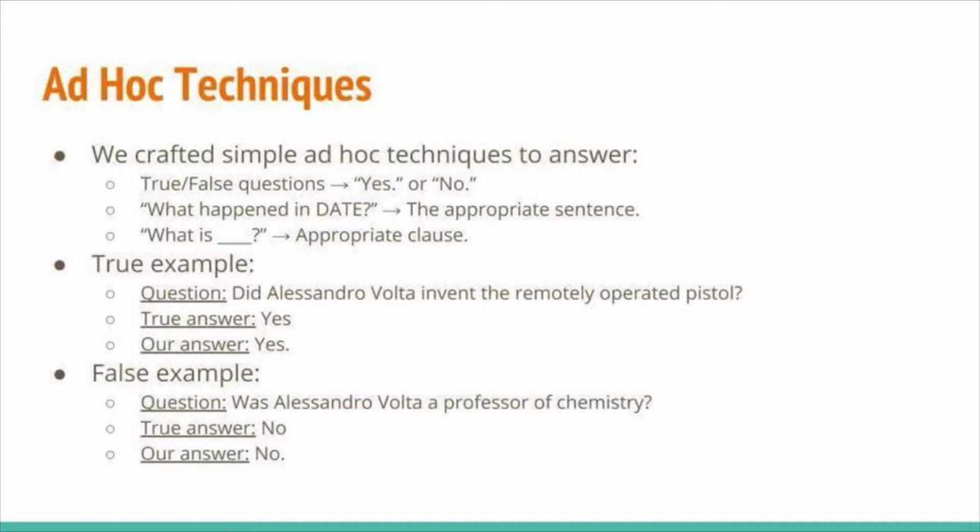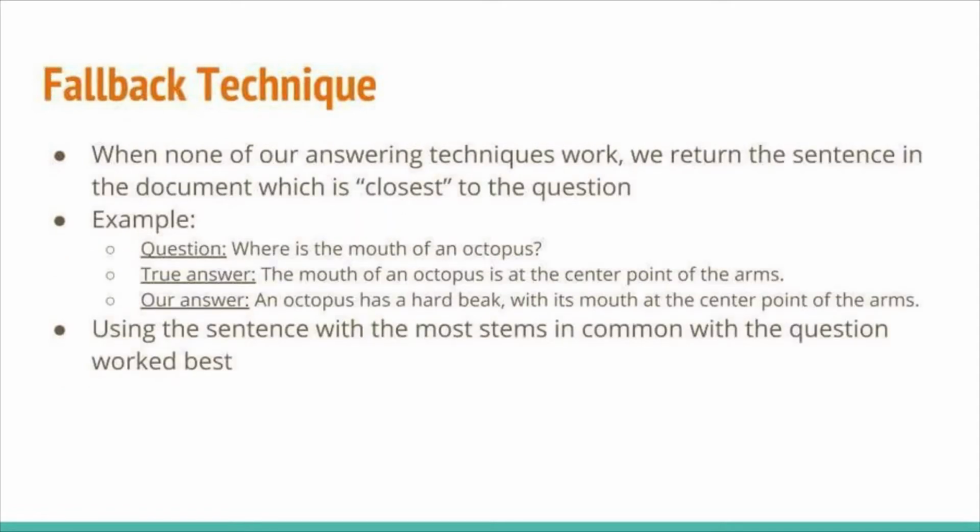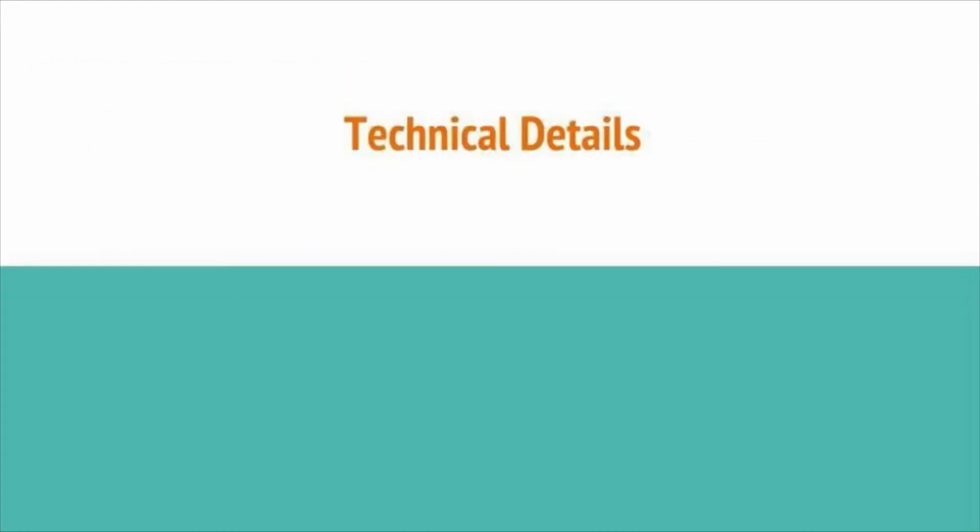Our true, false question answering pipeline is applied to questions containing clauses which start with the lemmas of is, did, had, can, or could. This technique answers yes only if a sentence in the document can be found which contains stems of all the words after the first noun chunk of the question. When none of our answering techniques work, we return the sentence in the document that is closest to the question. The main software tool we used was spaCy.